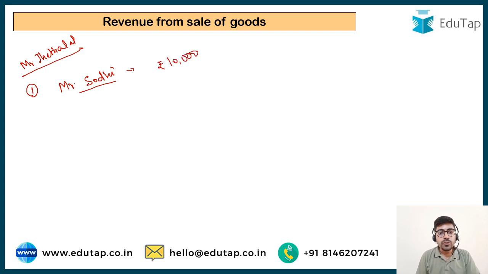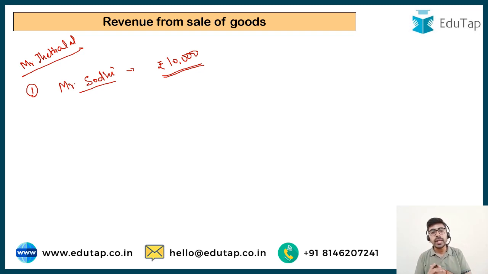He comes to his shop, he okays the mobile phone, and now Mr. Jethalal is preparing a bill in the name of Mr. Sodi. Mr. Sodi tells him that you can collect the amount from me later in the night. I will give you the amount later in the night. Now, should Mr. Jethalal book the revenue in respect of the sale to Mr. Sodi or not? He has cut the bill. The mobile has been given to Mr. Sodi. The ownership has been transferred to Mr. Sodi.